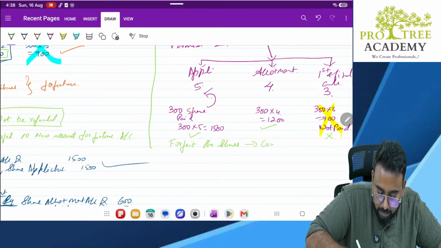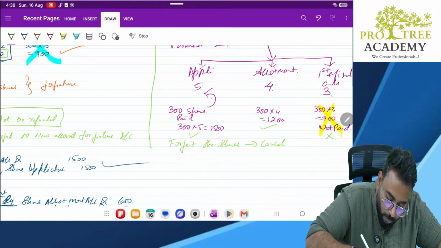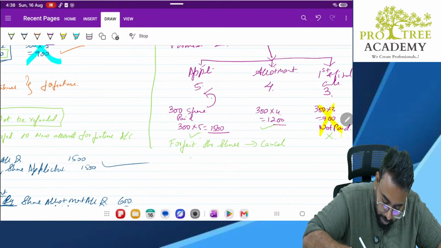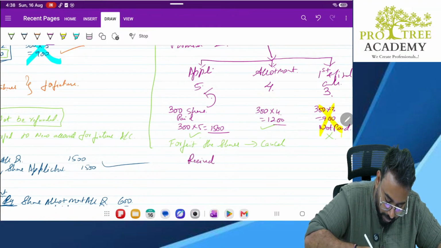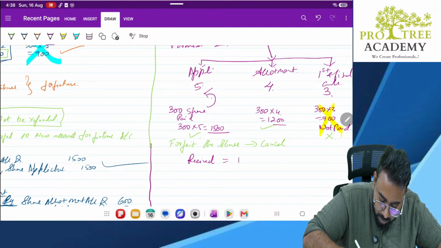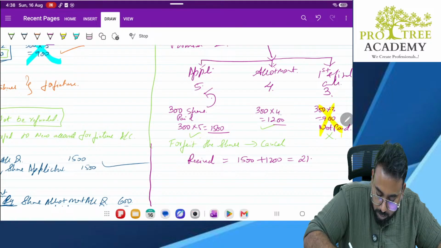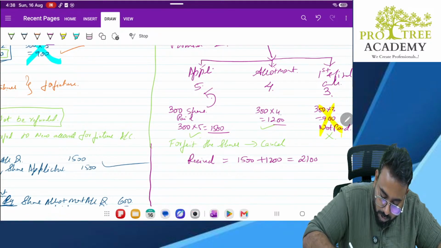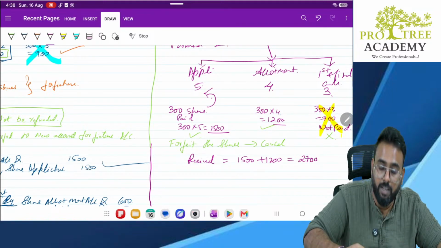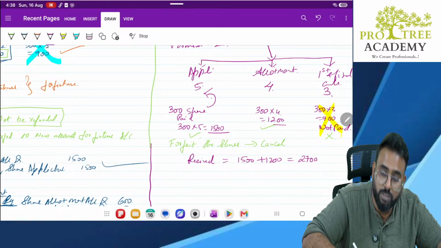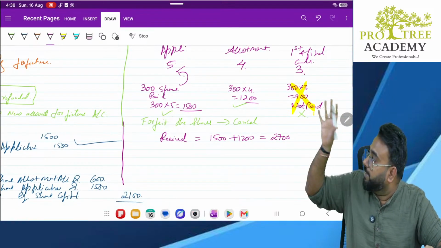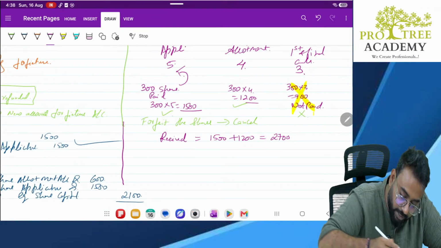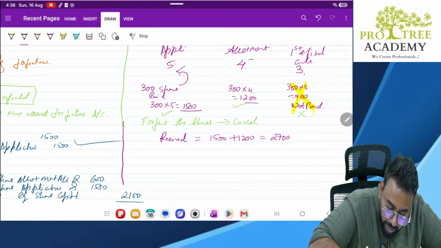Forfeit means cancel. Now, how much money in total have I received? Sir, I have received 1500 plus 1200 is equal to 2700. Correct? Now, my question is, out of this 2700, this allotment money of 4 rupees has 2 rupees premium.